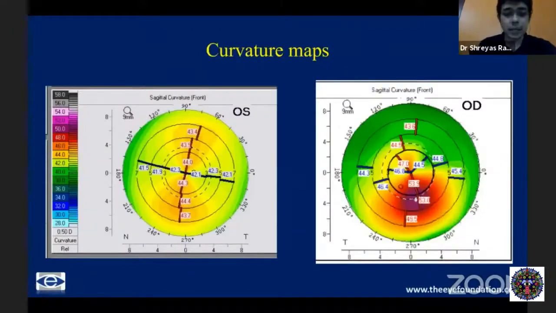Moving on to the curvature maps, like I said earlier when we were talking about OBSCAN. One very important thing you need to keep in consideration is to not go just by the colors and think that when we have green or yellow we are safe, and only when you see red is it something dangerous. You really have to look at the scale on the left-hand side and how the gradation is.